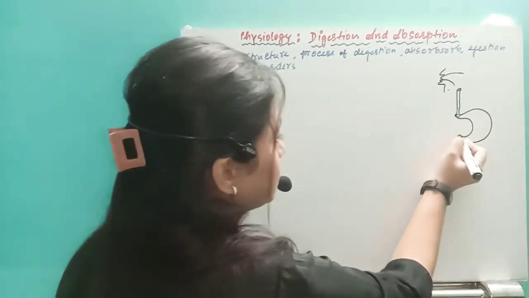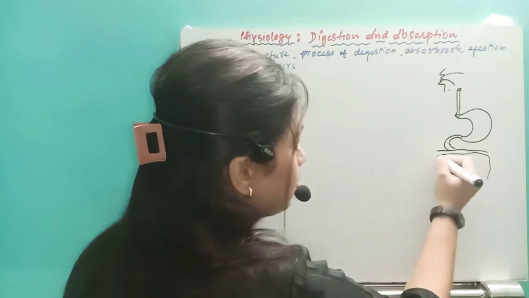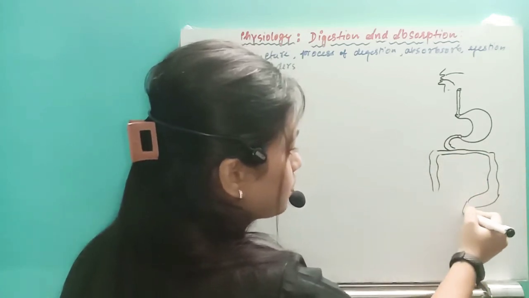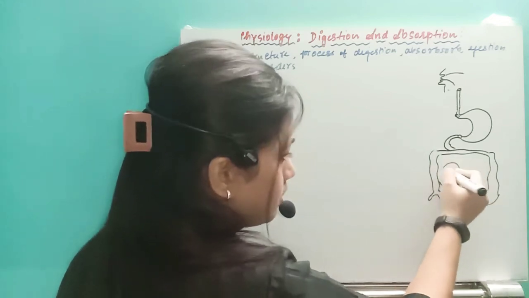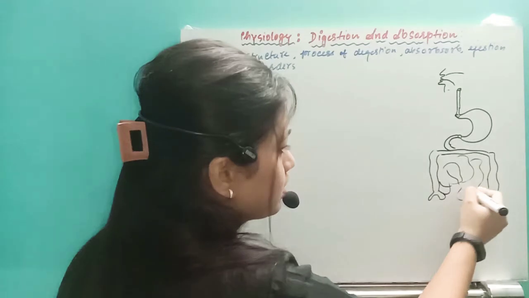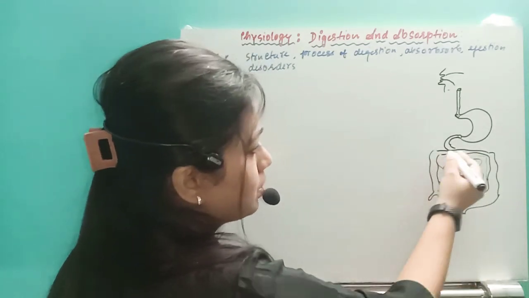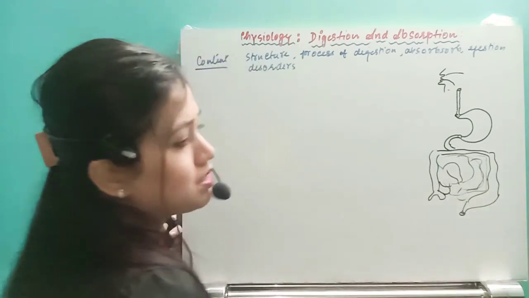From the stomach, the next part will start, that will be the intestine. This intestine will be divided into two parts. One is the large intestine, another is the small intestine. The part I'm drawing here is the small intestine. Then the small intestine will lead to the next part, that is the large intestine, then the colon, rectum, and then the next part is the anus.